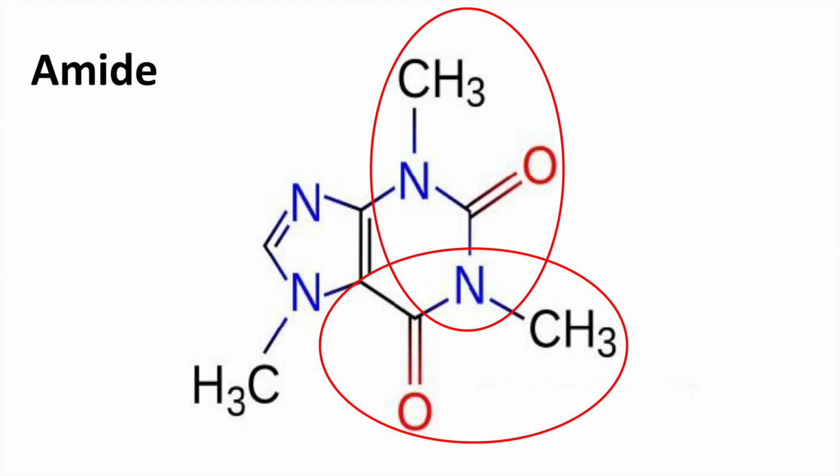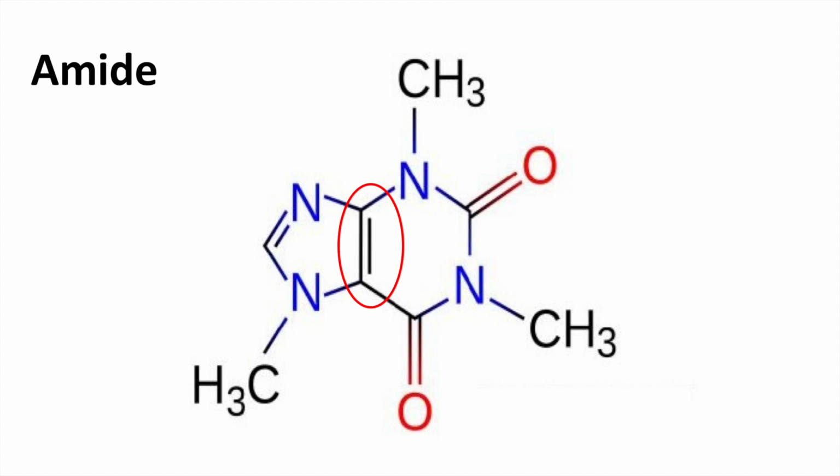Also, unlike amine groups, they are less basic because they do not have full control of their electrons due to their delocalized pi orbital system caused by resonance. Next, these amide groups contain a special type of resonance called zwitterionic resonance that occurs because the two amide groups are double bonded to each other.